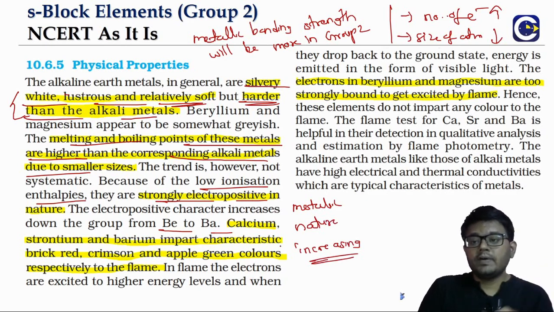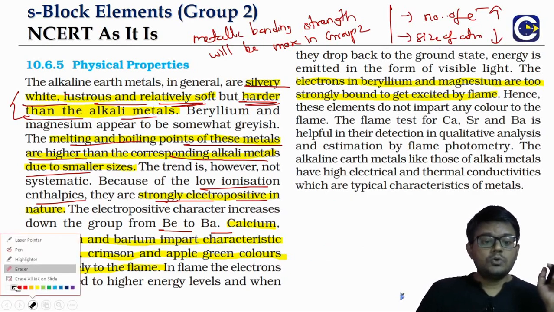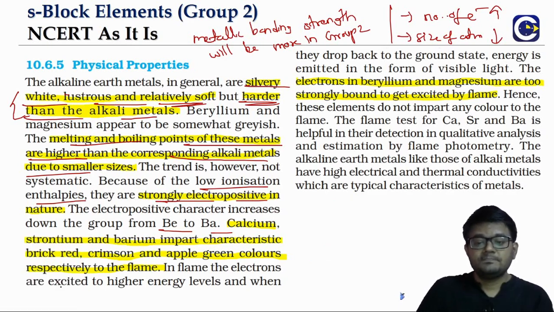In group 1, we talked about the characteristic flame test to determine the element. Here this is an important thing: not all group 2 elements show the flame test.